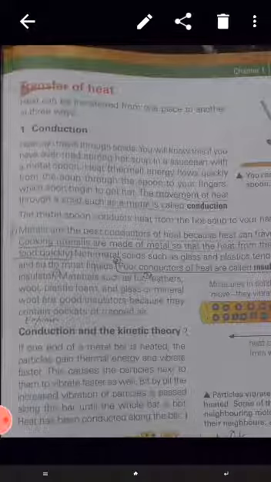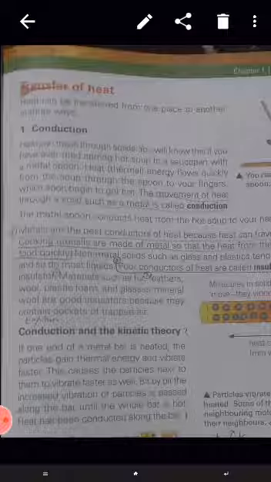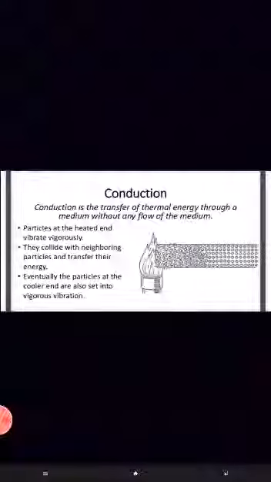Transfer of heat. Heat can be transferred from one place to another place in three ways. One is conduction, two convection, and third is radiation. First of all, conduction. Conduction is the transfer of thermal energy through a medium without any flow of the medium. Particles at the heated end vibrate vigorously. They collide with neighboring particles and transfer their energy. Immediately, the particles at the cooler end are also set into vigorous vibration.